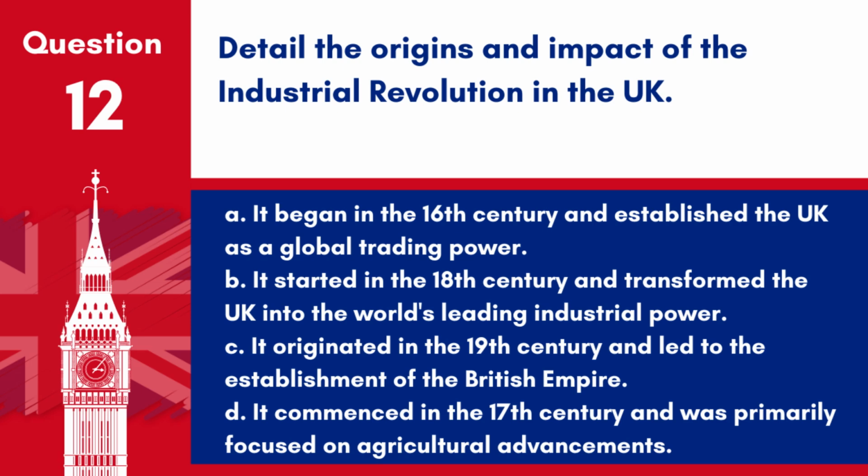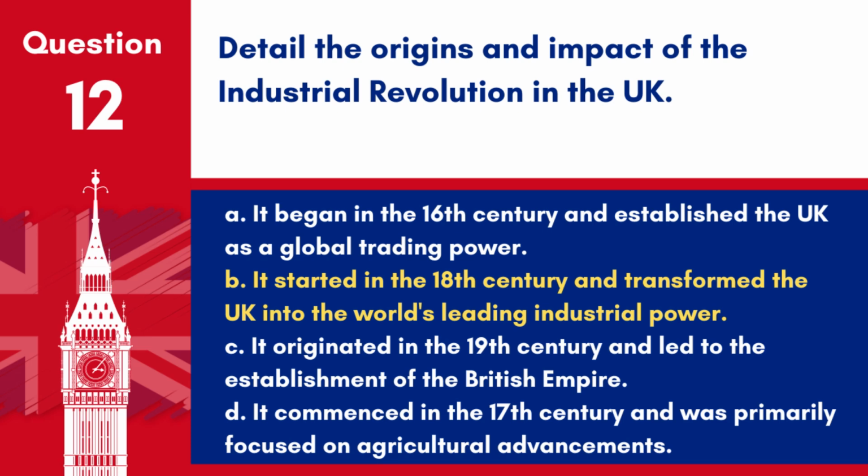A. It began in the 16th century and established the UK as a global trading power. B. It started in the 18th century and transformed the UK into the world's leading industrial power. C. It originated in the 19th century and led to the establishment of the British Empire. D. It commenced in the 17th century and was primarily focused on agricultural advancements. Answer. B. It started in the 18th century and transformed the UK into the world's leading industrial power.